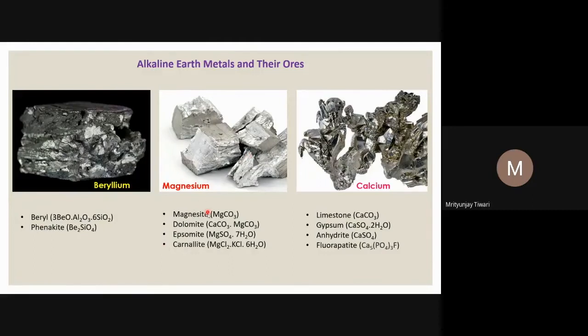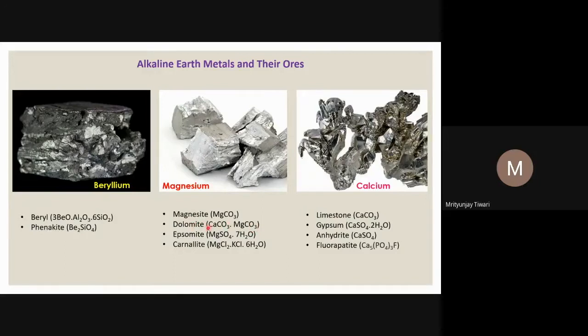And then for magnesium, there are particularly 4 ores from which magnesium is extracted. The first is magnesite. Magnesite is nothing but magnesium carbonate. And as I said, many salts are found in the form of carbonates. So this is magnesite, magnesium carbonate. Dolomite is calcium carbonate and magnesium carbonate, a kind of double salt. So calcium carbonate and magnesium carbonate, one can say it's a kind of mixture. Although they are found together, they have a unique crystal structure that is different from the crystals of calcium carbonate and magnesium carbonate.